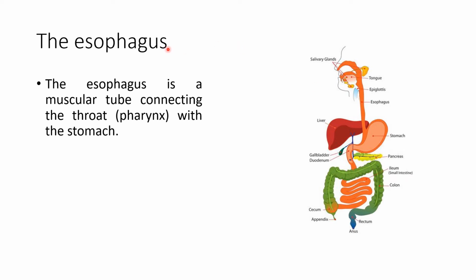The esophagus is a muscular tube connecting the throat, or the pharynx, with the stomach. This is a muscular tube that is called the esophagus. It connects the throat with the stomach.